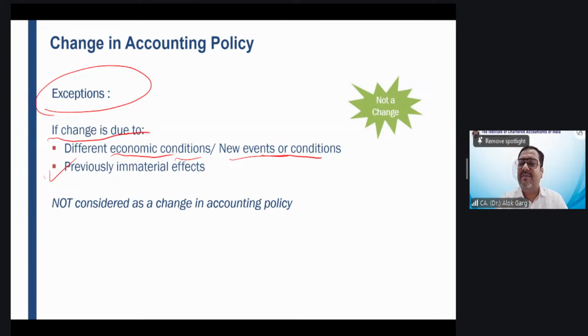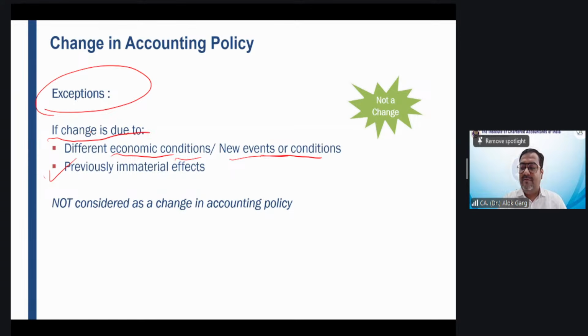So friends, in this case, will it be treated as a change in accounting policy? Tell me.